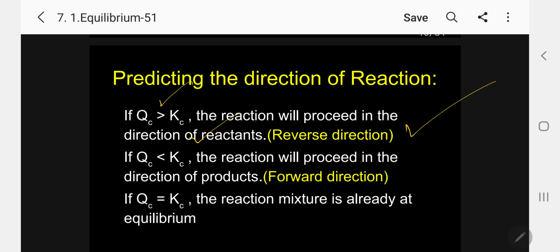If Qc is lesser than Kc, the forward reaction takes place. If Qc is equal to Kc, the reaction mixture is already at equilibrium. Very, very important, kindly follow. So we are able to predict whether the reaction is forward or backward with the help of the quotient Qc.